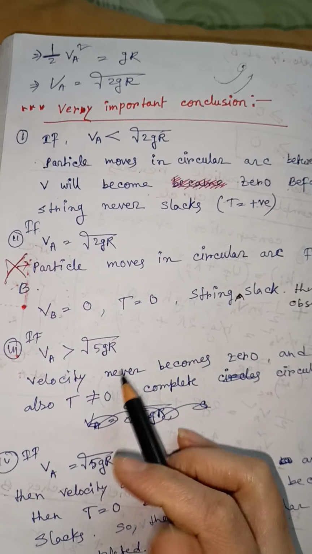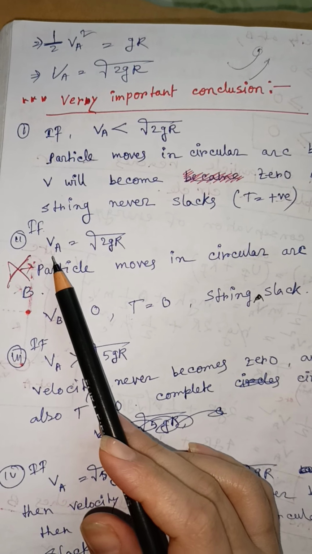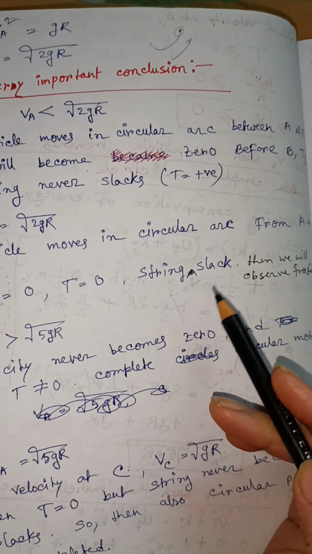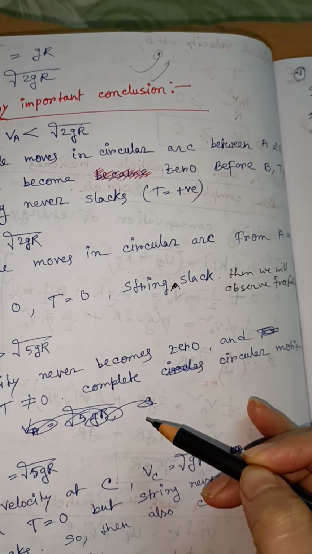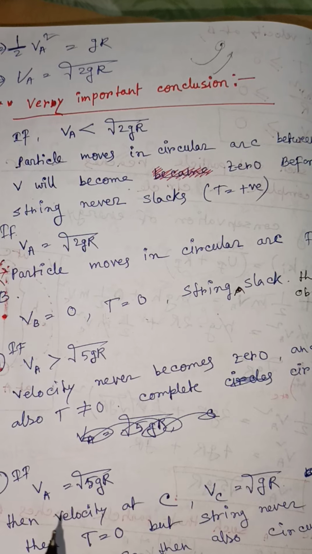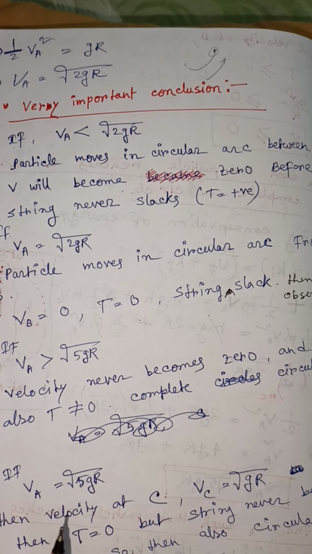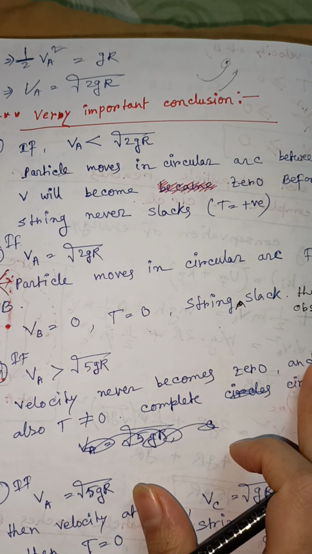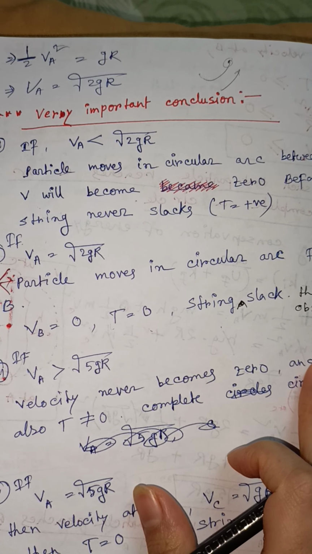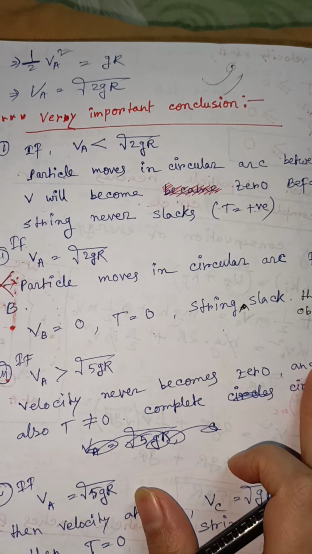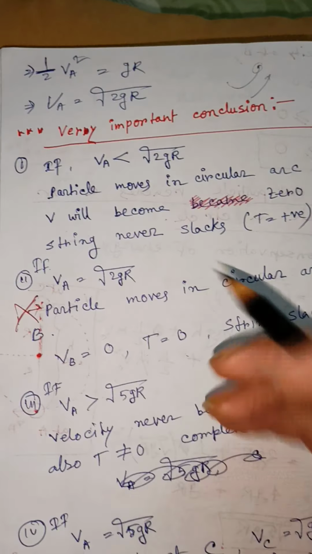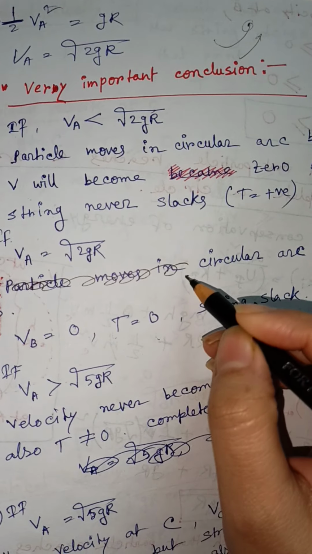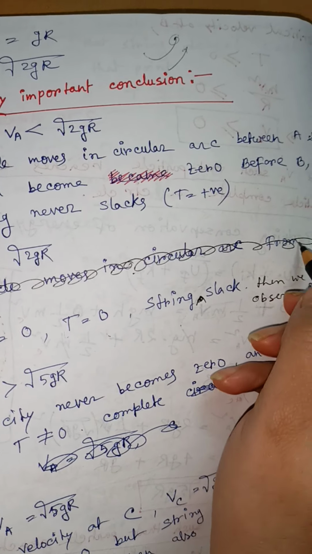But if we give VA equals root over gR, then VB equals 0, T equals 0, but the string... just a second. I made some mistake. The statement that the particle moves in a circular arc is wrong.